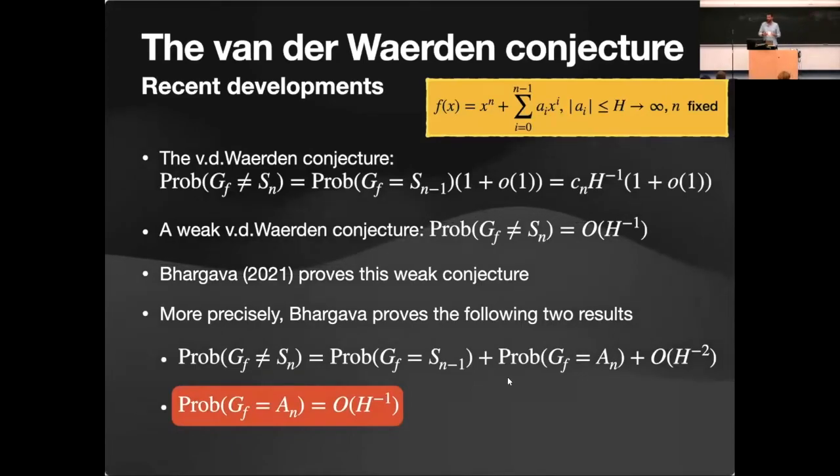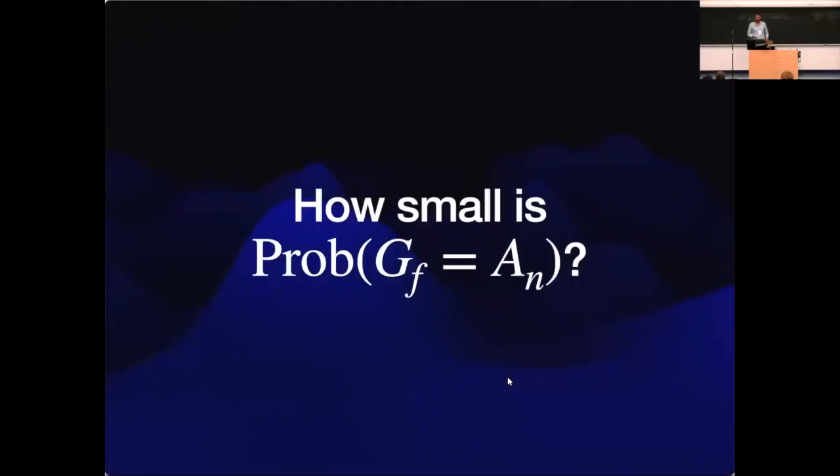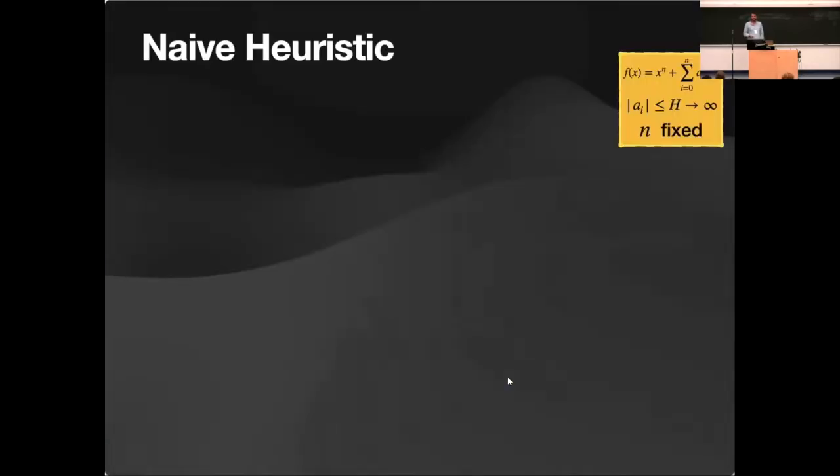And over the years, bounding the probability for A_n, all results around the probabilistic Galois theory of random polynomials were around this problem. This somehow is the most difficult problem. And I want to tell you a little bit of my insight on this problem. This is what I'm trying to do. So how small is the probability that the Galois group is A_n? Let's start with the naive heuristic.